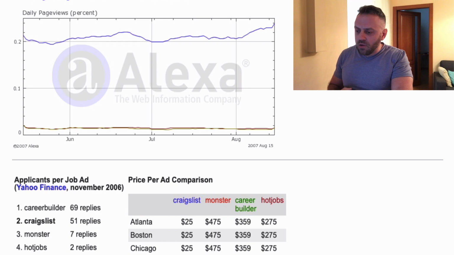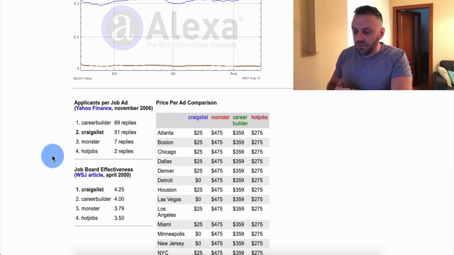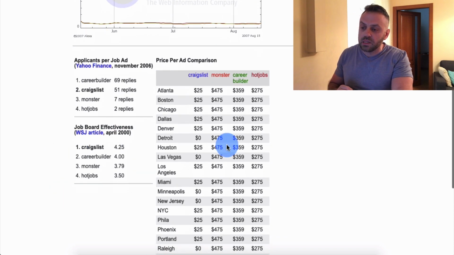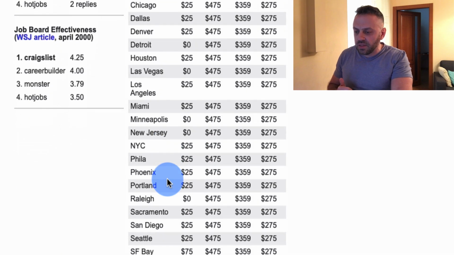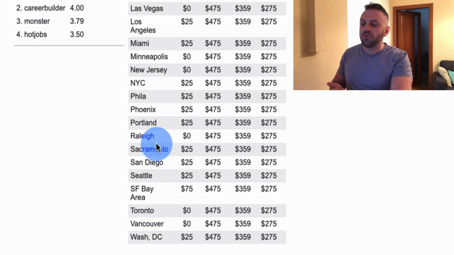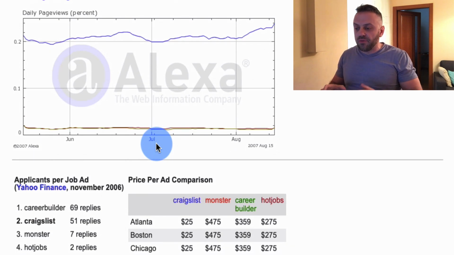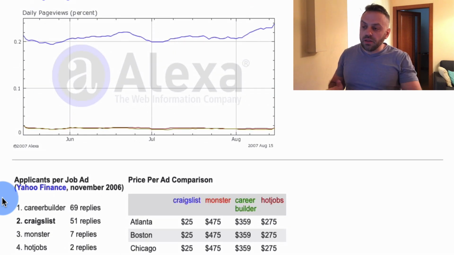And so I want to talk about Craigslist real quick. Craigslist is also a good site to do it, and I know many of you are probably interested in doing it on Craigslist. Craigslist charges like $25 in these markets, in these cities, but it's zero in Detroit, zero in Las Vegas, zero in Minneapolis, New Jersey, Raleigh, North Carolina, Toronto, and Vancouver. It's zero, so it's absolutely free to post. You also have some of these other sites. And so the market is huge.